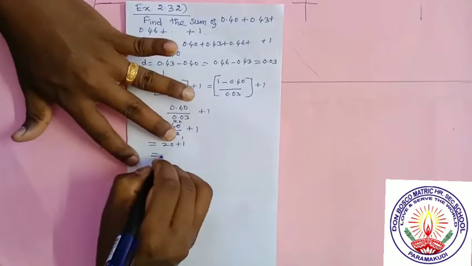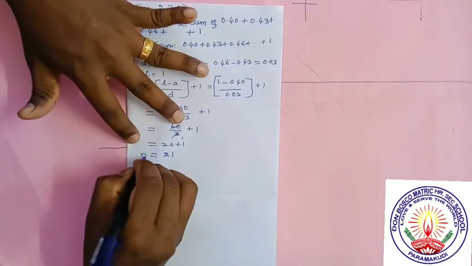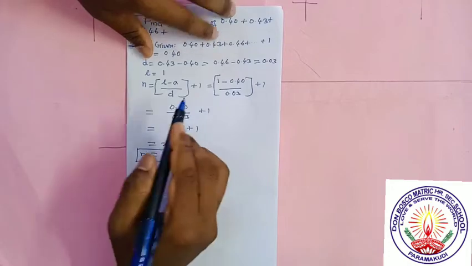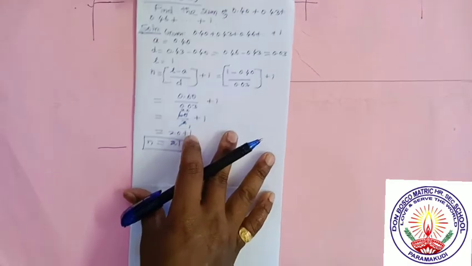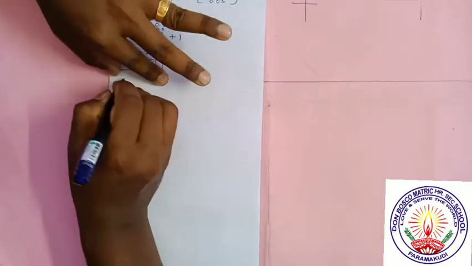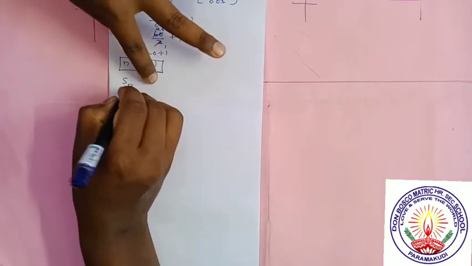20 plus 1 is equal to 21. So the number of terms n is equal to how many terms? 21 terms are there. So we are adding 21 terms. So the sum of the first 21 terms will be the formula. So we are going to find the sum Sn.